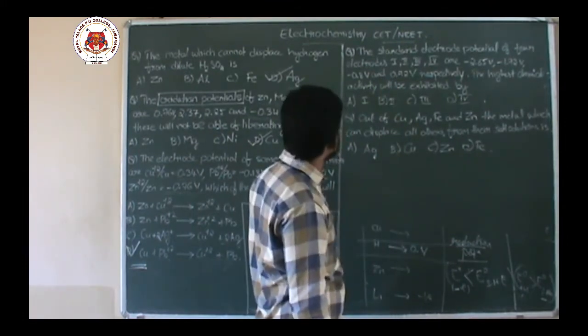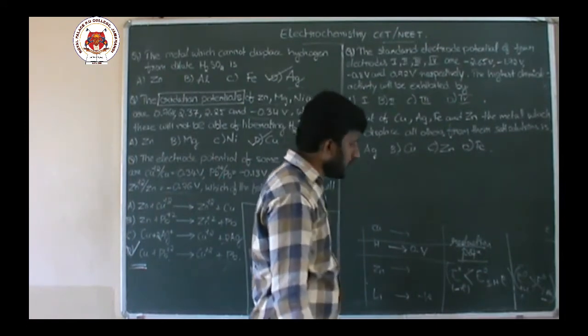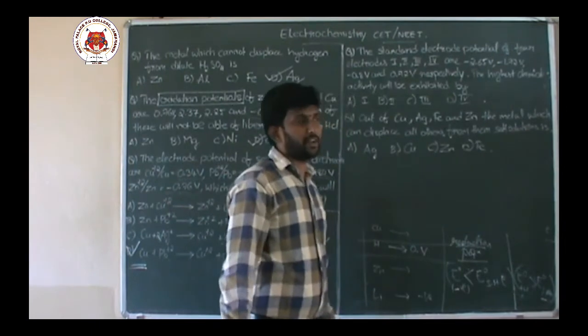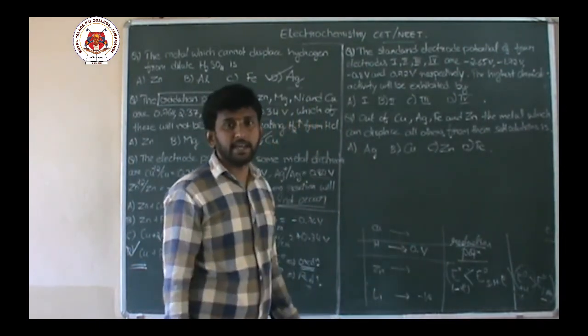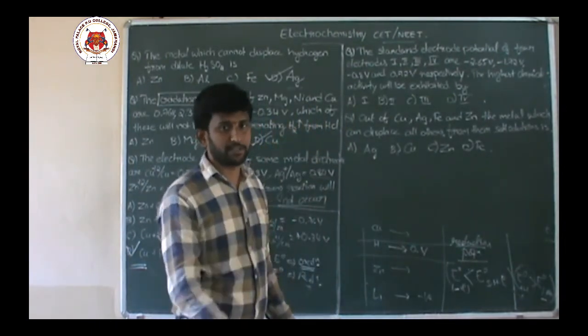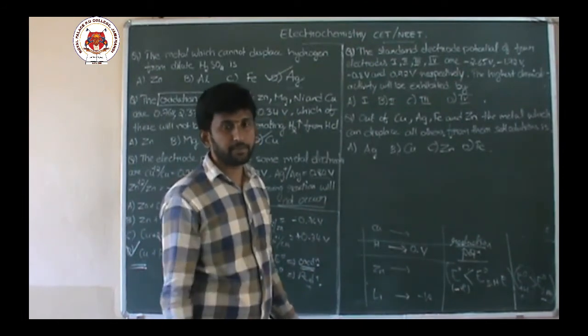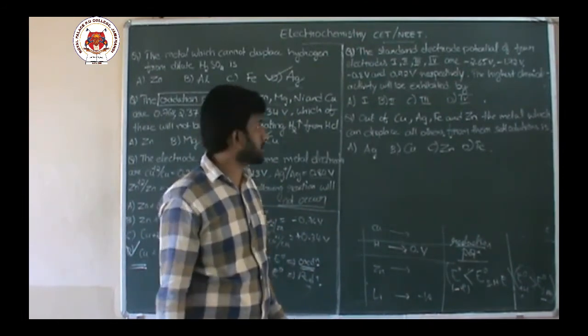The highest chemical reactivity will be exhibited by... Now highest chemical reactivity can be considered as highest reducing nature.